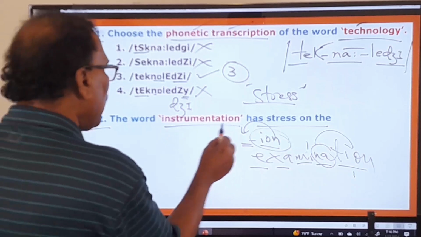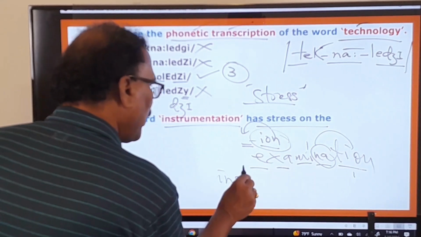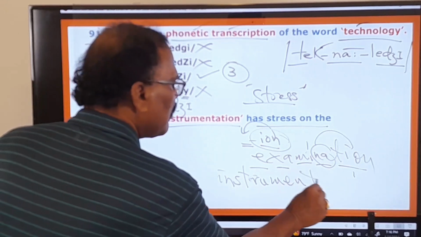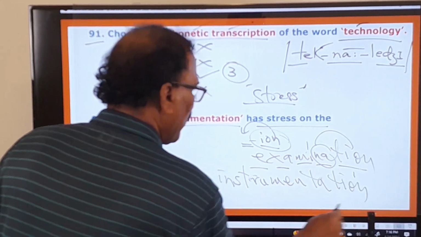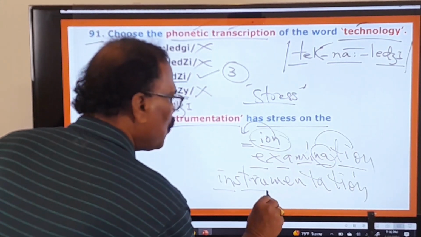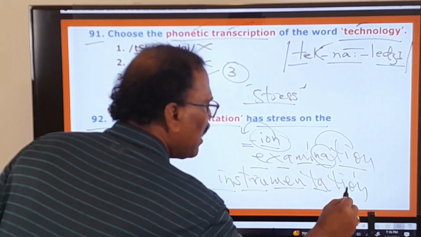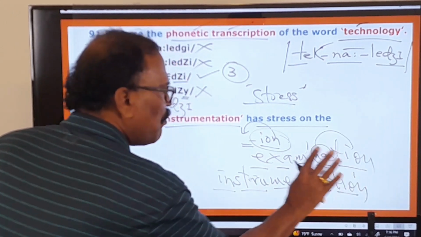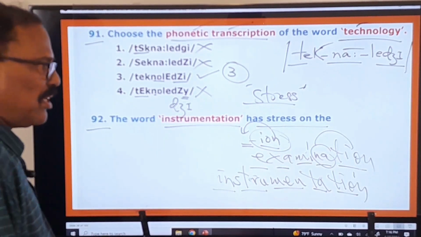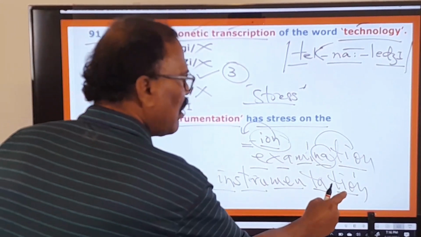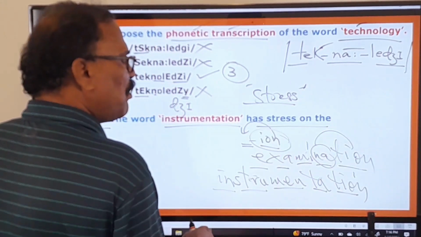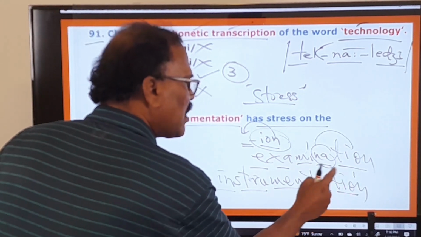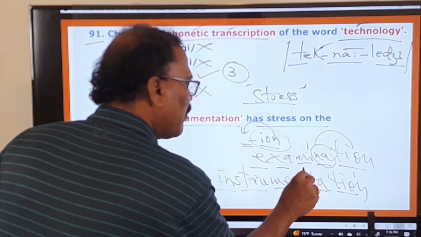Similarly here, instrumentation. 1, 2, 3, 4, 5. Five syllables are there in this word. Where is the suffix? In the last syllable. What is the preceding syllable from the suffix? This is the preceding syllable. Therefore you have to give the stress here.